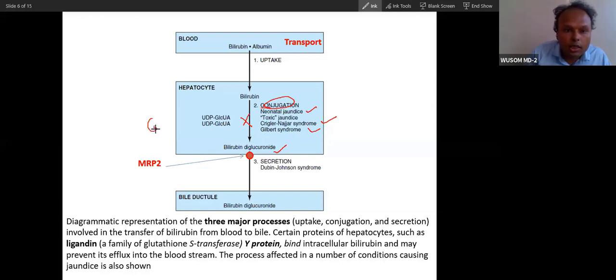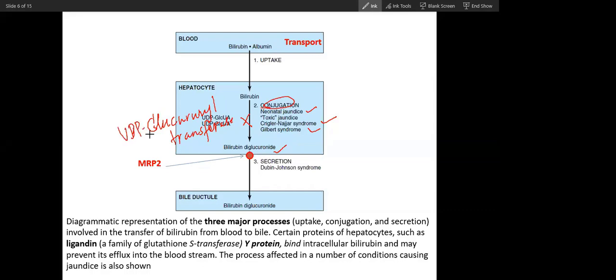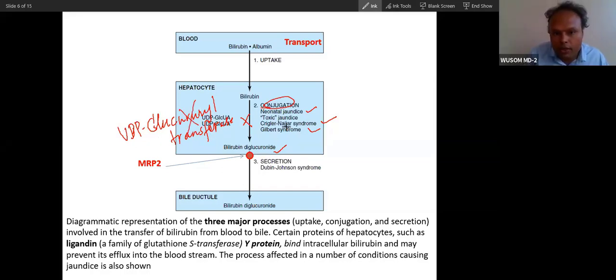The enzyme is called glucuronide transferase. Very easy: glucuronic acid is transferred, so it is glucuronide transferase. Which one? UDP glucuronide transferase. If this enzyme is deficient, then there will be Gilbert and Crigler-Najjar. I will talk about these two disorders in a bit more detail in the next class.